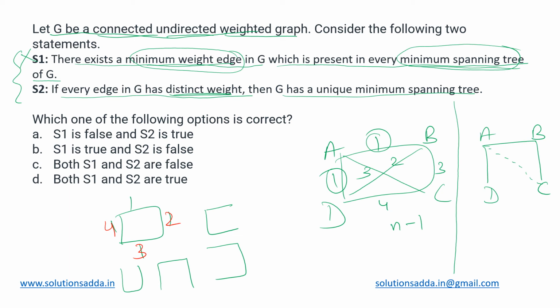We will be going in the ascending order of the edge weights. We will be first including the one with minimum edge weight, then the next, then next. So this is the MST we will be reaching out to. So if there are distinct edge weights, then there will only be a single unique MST possible for that graph. There is no ambiguity in that case. So yes, we will say that statement 2 holds true, but statement 1 doesn't. So we'll be going with option A, saying that S1 is false and S2 is true. So the correct option is A.